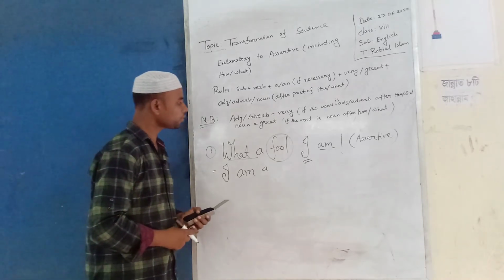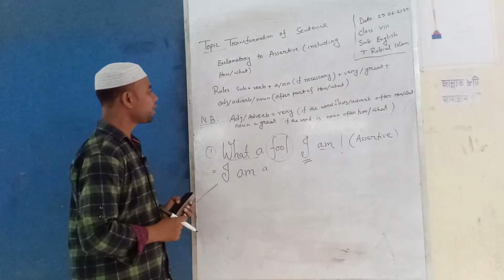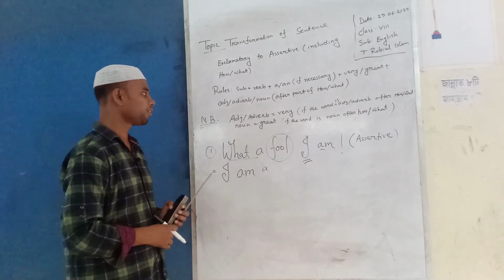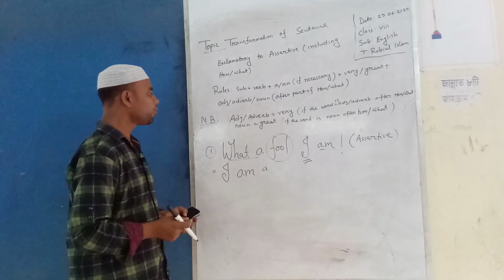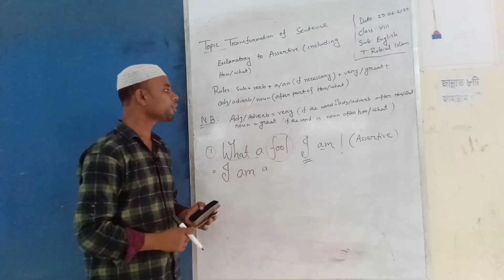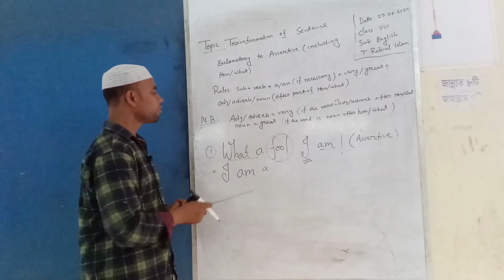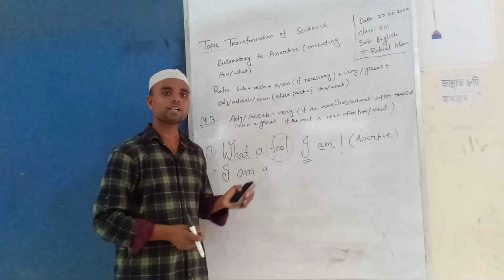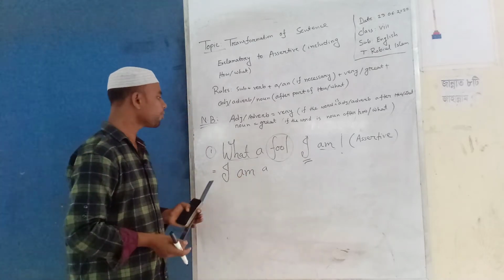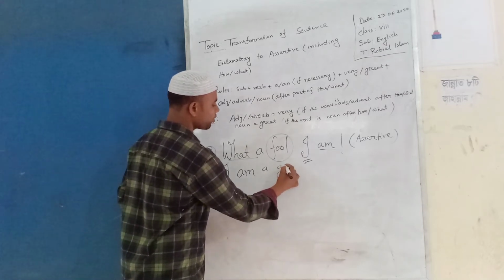Here fool is not an adjective or adverb. But what is fool? If the word after how/what is a noun, it will be great. So fool here is a noun. So we have to give here great, not very.